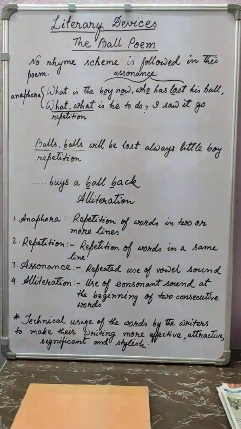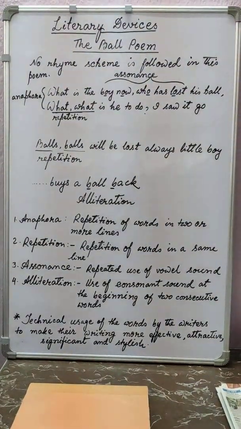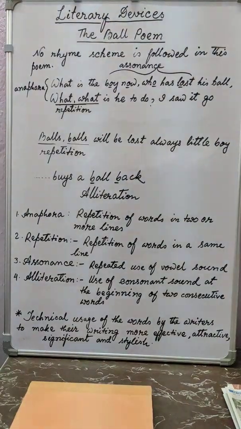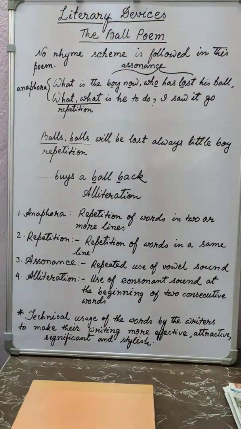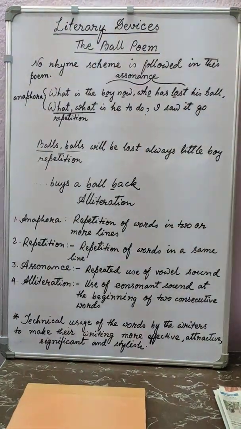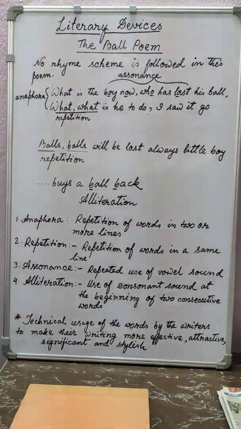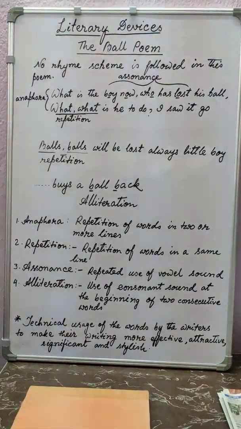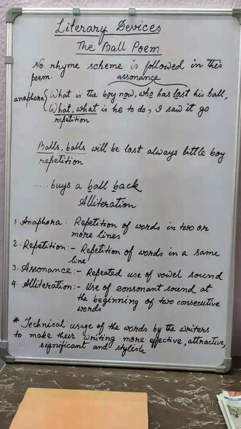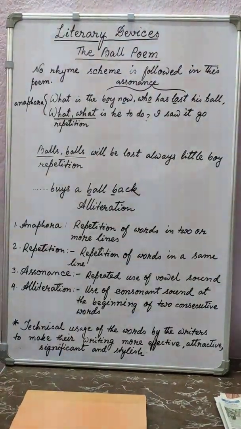Then you see the second line, what is he to do? Here you see the word what has been used two times in the same sentence, then it is called repetition.